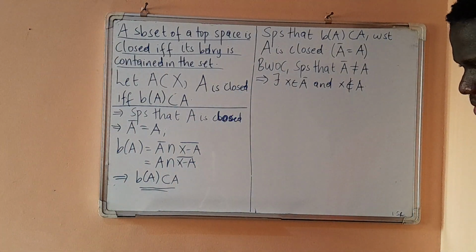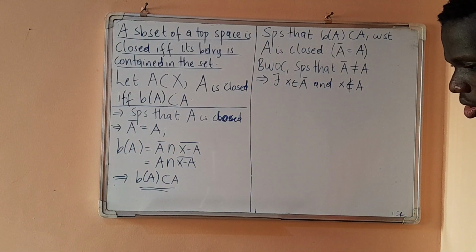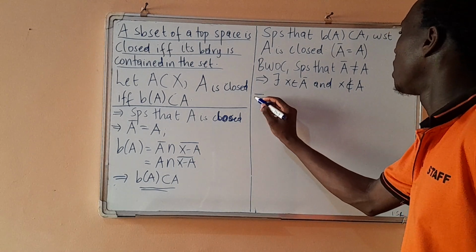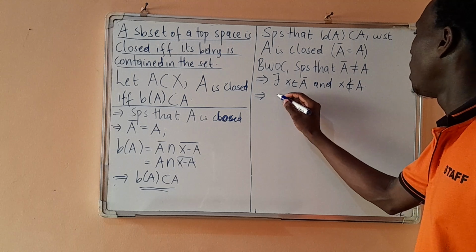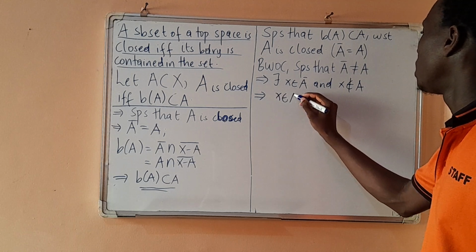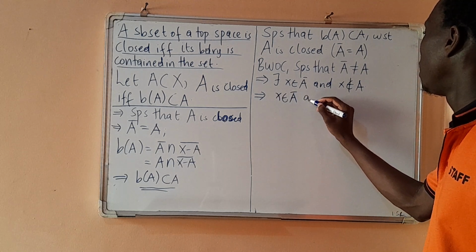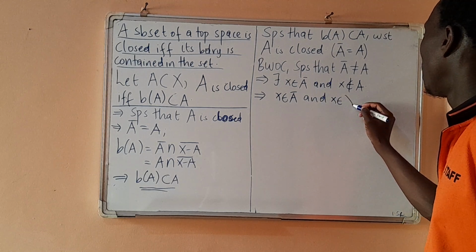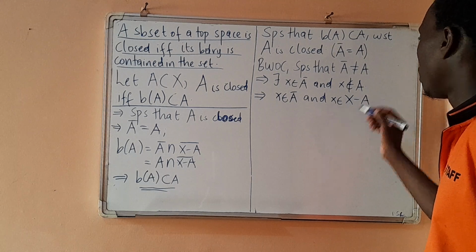So what do we know? This implies that x is in closure of A and x is in X minus A, the complement.